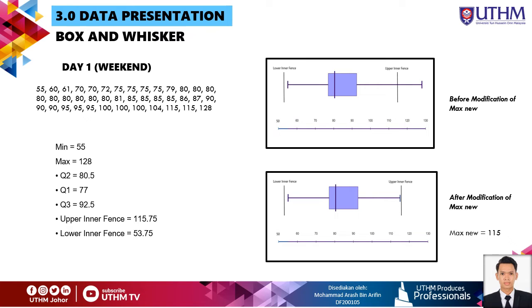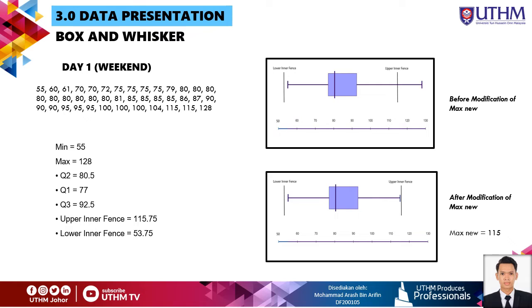For the next method of data presentation, we use box and whisker. There are two box and whisker plots produced in this project. Let me focus first on day 1, which is the weekend. To produce a box and whisker, first we need to arrange the data collected. Next, find the minimum, maximum, Q2, Q1, Q3, upper inner fence and lower inner fence.